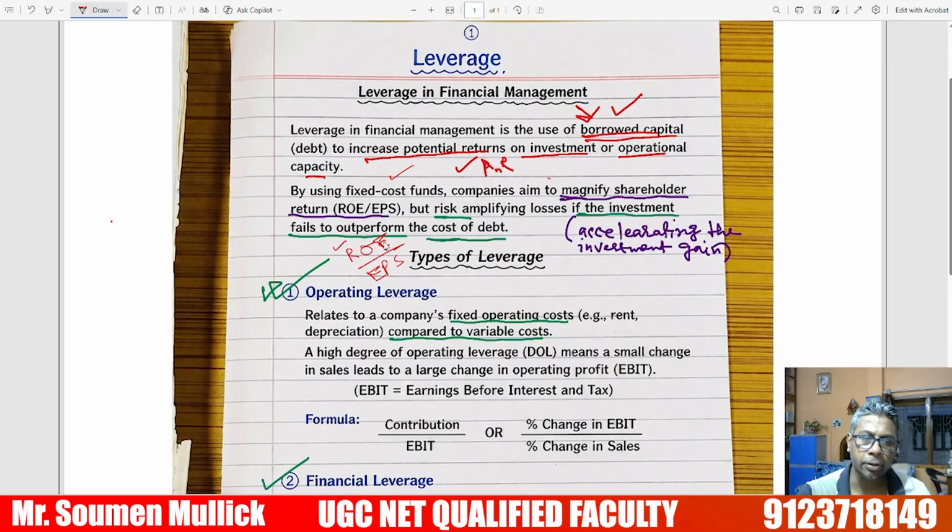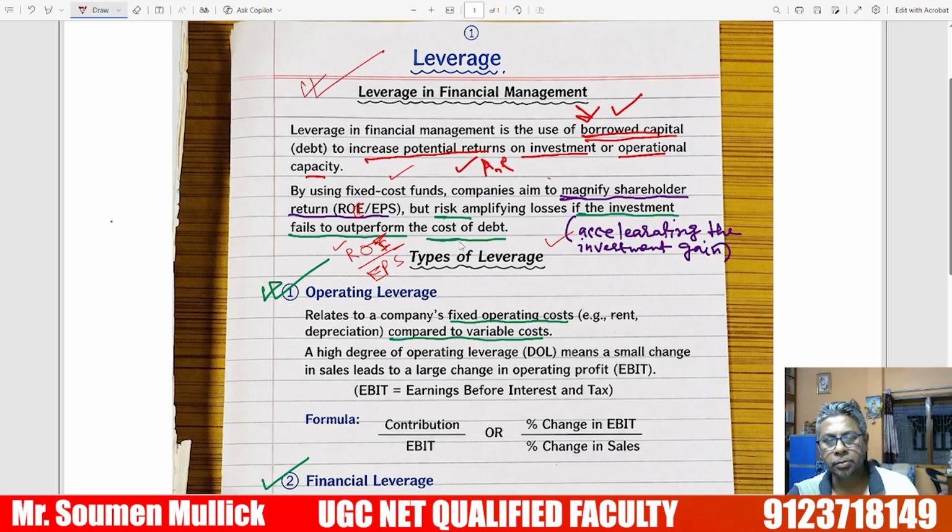ROE means return on equity, and EPS means earnings per share. But there is risk: magnifying shareholder return means accelerating investment gain, but if the investment fails to outperform the cost of debt, the risks will be amplified. So this is the fundamental concept of leverage.